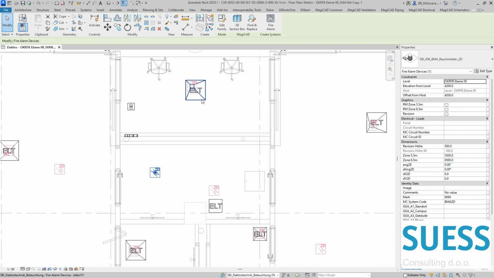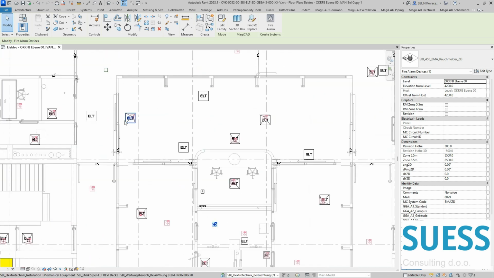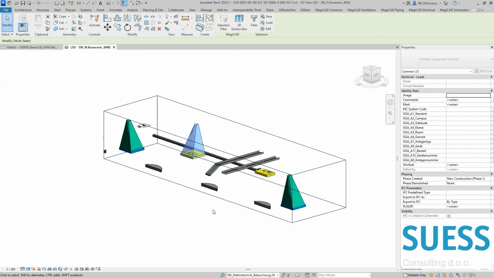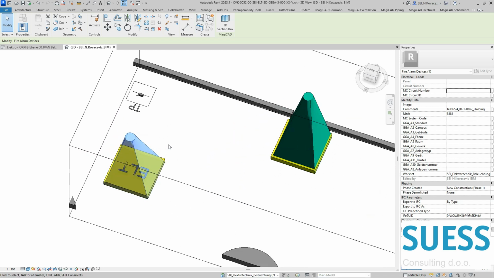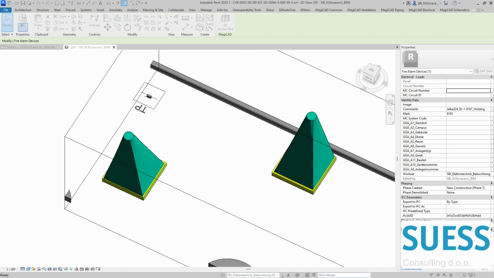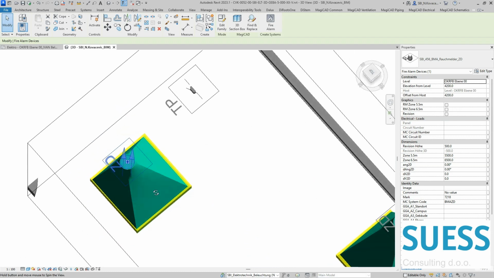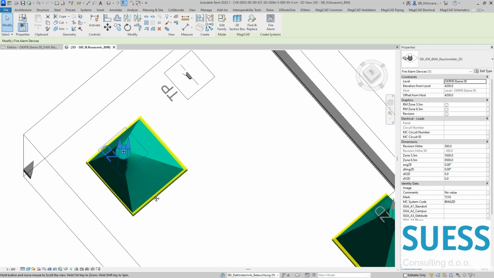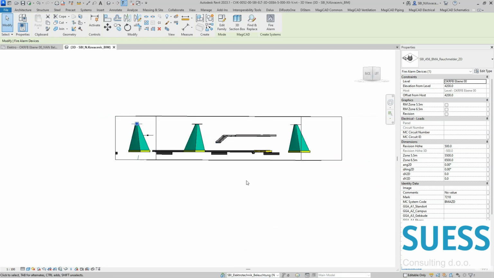Then we will talk about those solids. So let's select a couple of them and go to the 3D view. Okay, the first thing which is very important, as we said, the solid will be created from the exact position of the smoke detector to the exact position and location of the revision access profile. So that is why solids are not symmetrical. They do not have the same height.